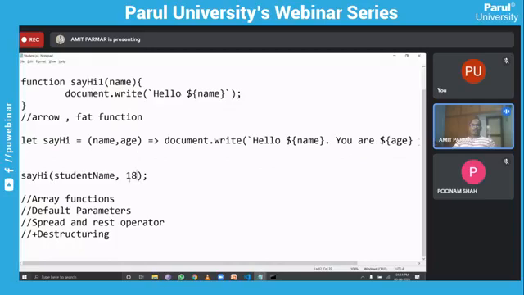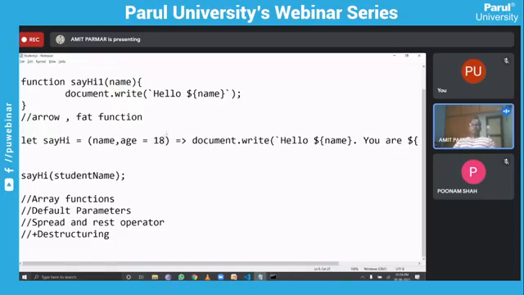Quickly here I want to show you the default values as well. A default value is nothing but a value you want to set if none is passed. So here in ES6, let's say if you are not passing any value, then what to do? You can set a default value, let's say I want to set it as 18.